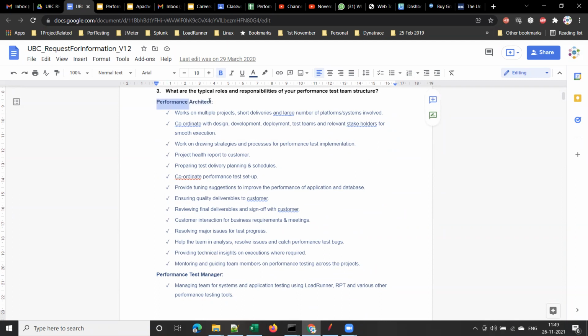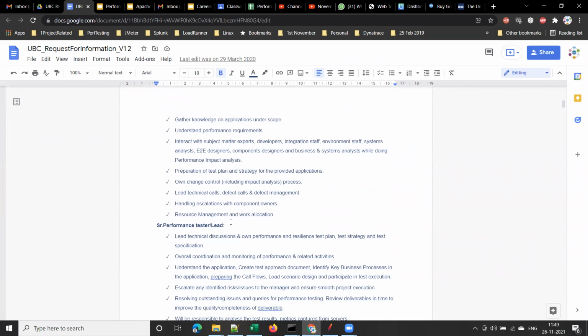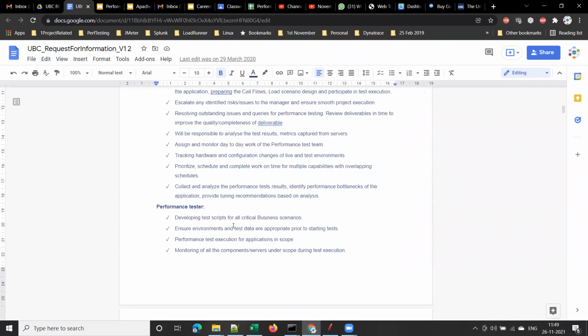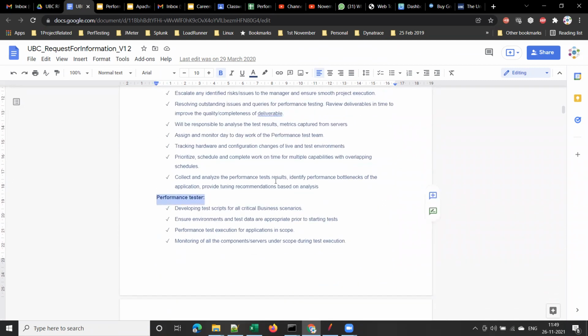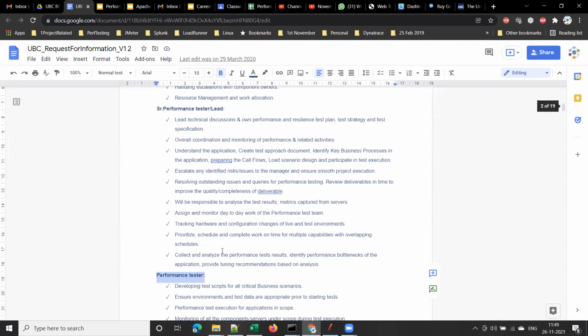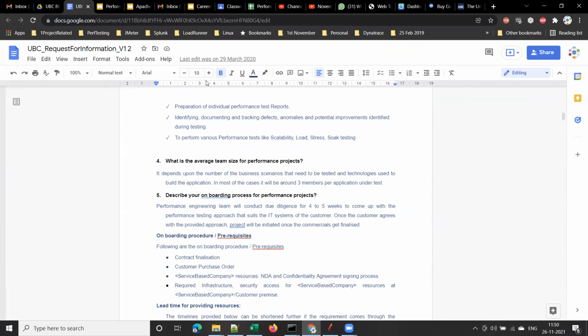We'll have a performance architect, performance test manager, senior performance tester or lead, and performance tester. These were the designations in that particular company. Next question from the client is, what is the average team size for performance projects?